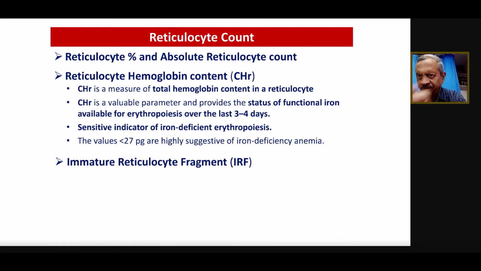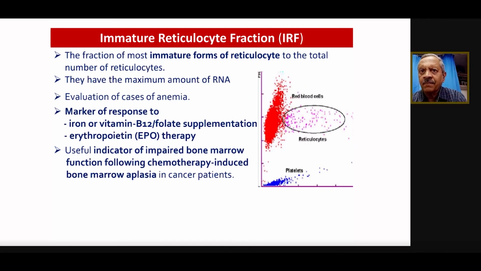Immature reticulocyte fractions, just like the immature platelet fraction that will come. The immature reticulocyte fractions give a different picture than the reticulocytes. We can see here the immature reticulocytes are different from the normal reticulocytes. Immature reticulocyte fractions are very important because they are just the first part of it. They contain more RNA, and this will give the picture that the patient is suffering from B12 or iron deficiency. If you start erythropoietin treatment, the response will come immediately in increasing the IRF.